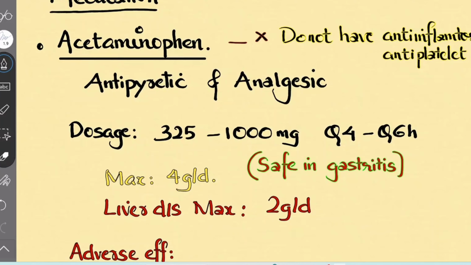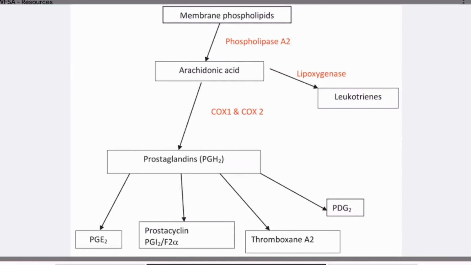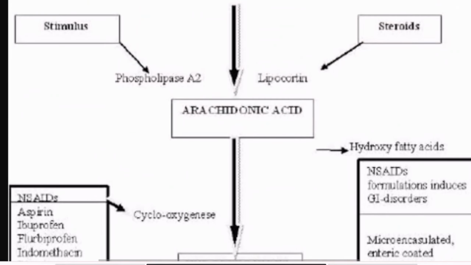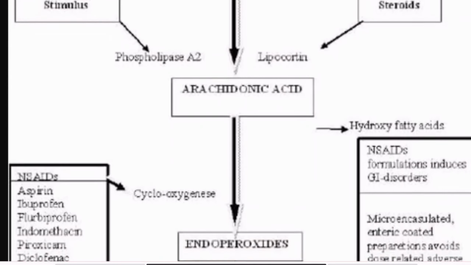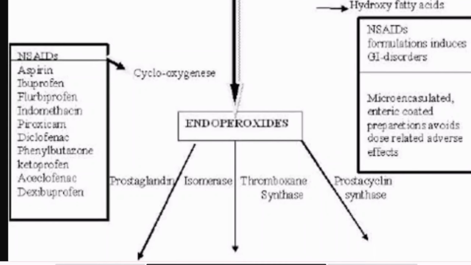It has an analgesic action. It has an antipyretic action, but it does not have an anti-inflammatory action or antiplatelet action. So how does it act? We all know these are the pathways in which certain prostaglandins, prostacyclins, and thromboxanes are formed from membrane phospholipids. You clearly observe here, from the membrane phospholipids, arachidonic acid goes to the cyclooxygenase pathway, which is blocked by the NSAIDs, which prevents formation of prostaglandin.